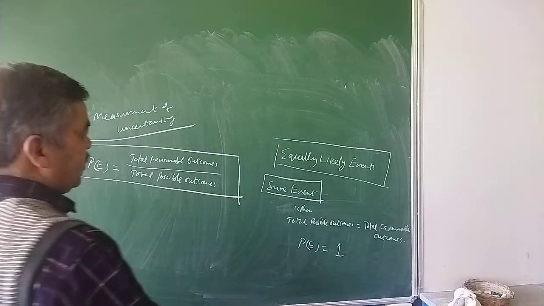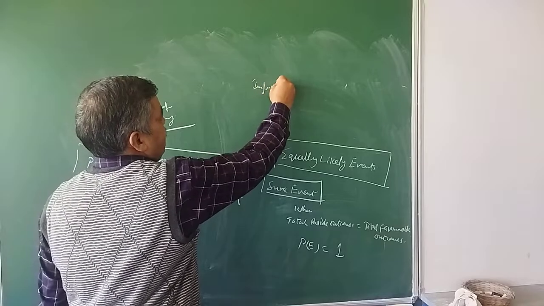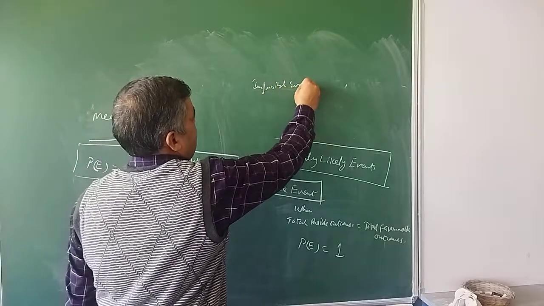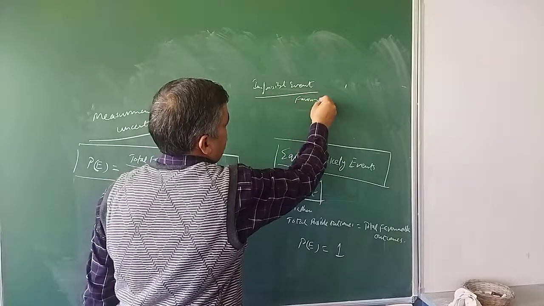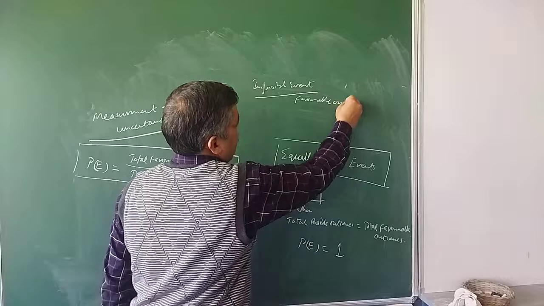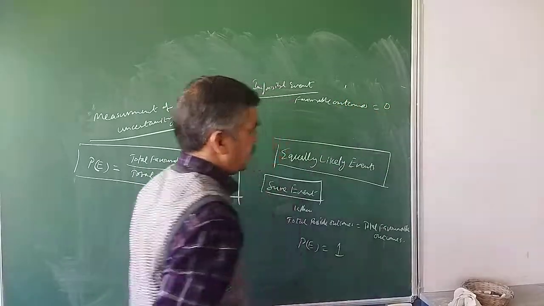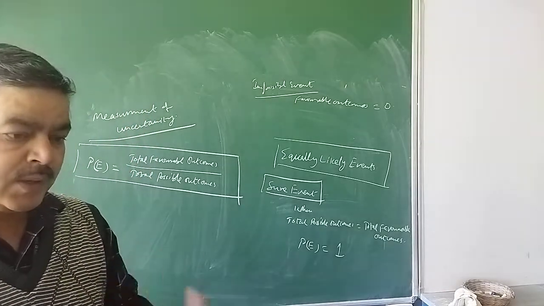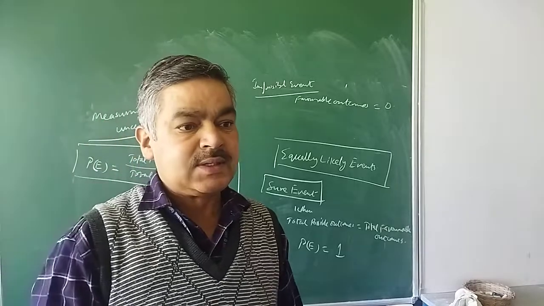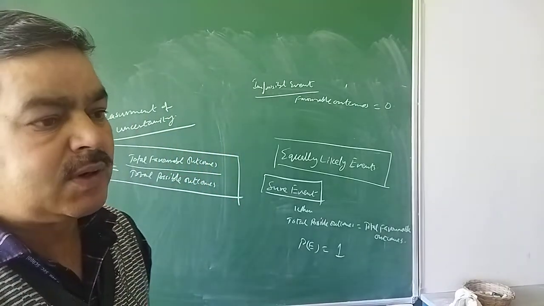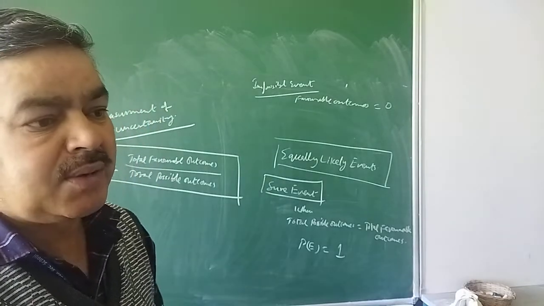Then if you talk about the impossible event, in the case of an impossible event, the favorable outcomes are always equal to 0. Suppose in a bag there are 20 apple candies and you want to find the probability of getting a mango candy. So a mango candy is not there in that bag.